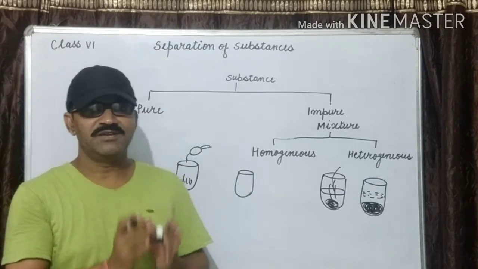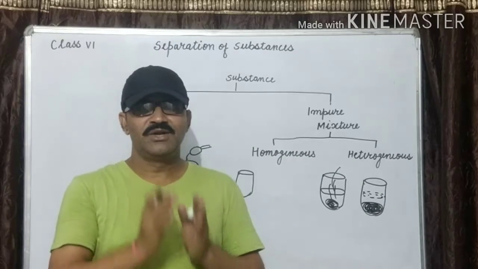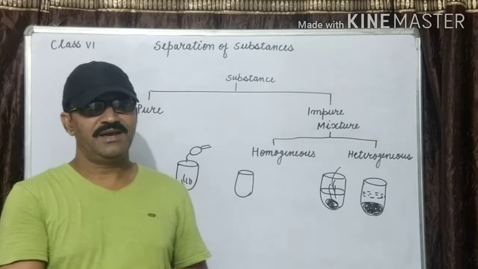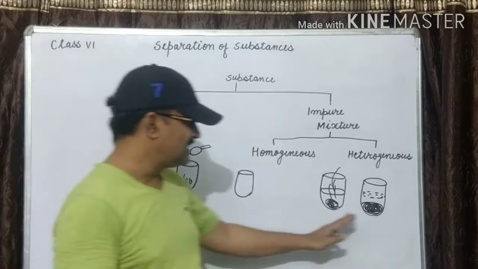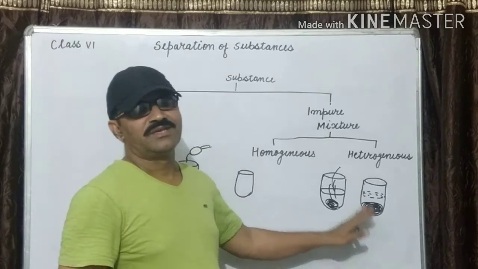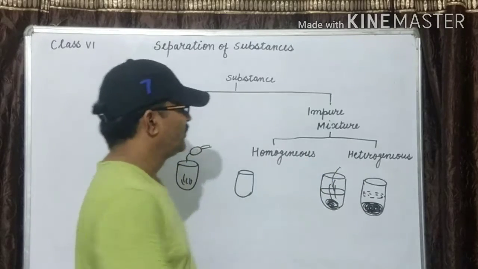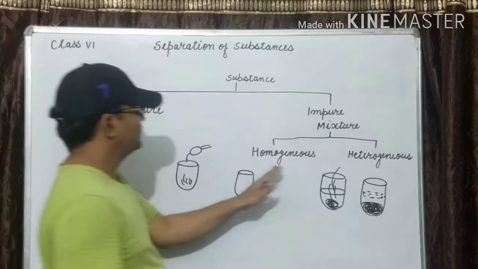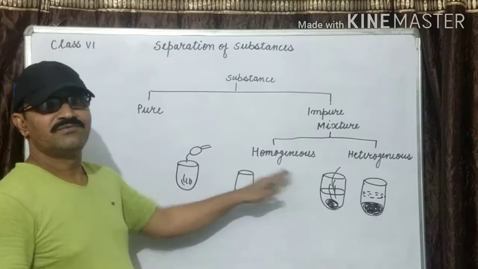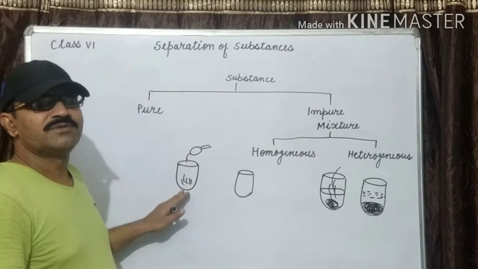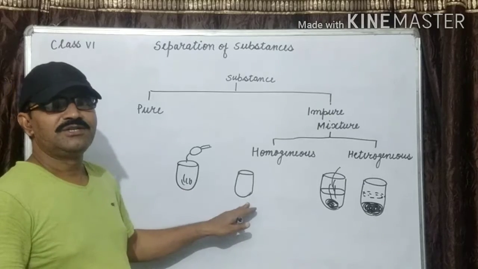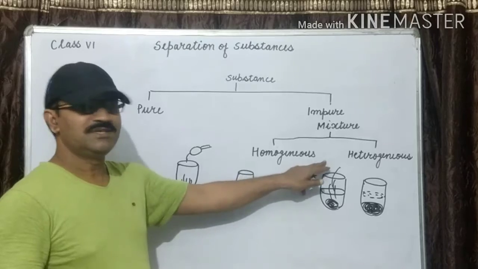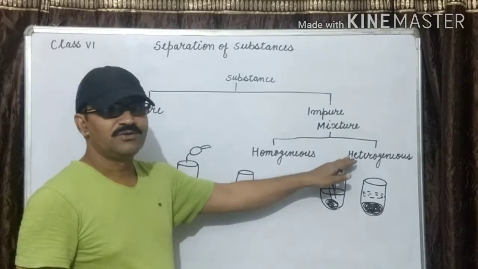Heterogeneous: the mixture in which the components are not distributed uniformly and can be seen easily or clearly is known as heterogeneous. For example, soil, chalk. And what is the example of homogeneous? With water, we can dissolve salt in the water and we can dissolve sugar in water. Clear both the definitions? Homogeneous and heterogeneous.